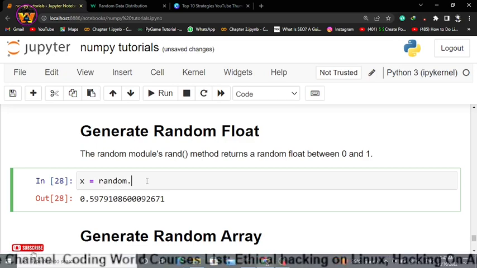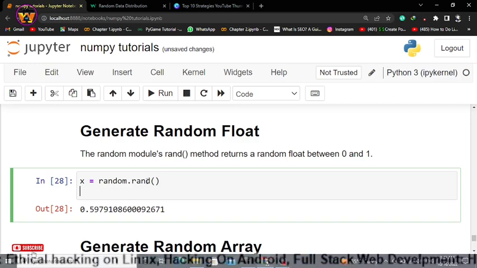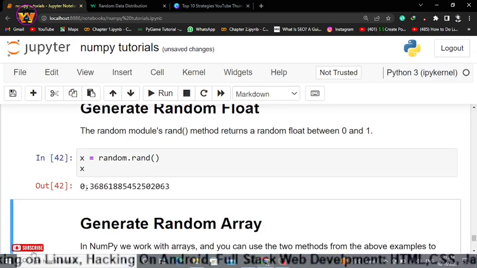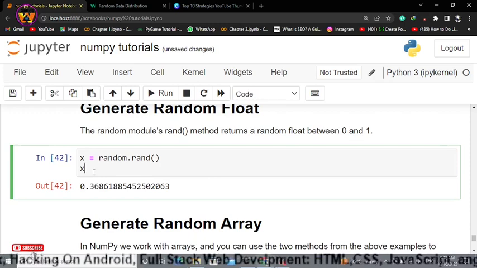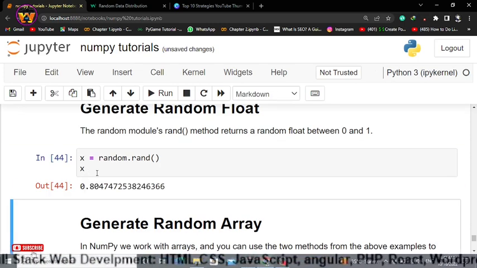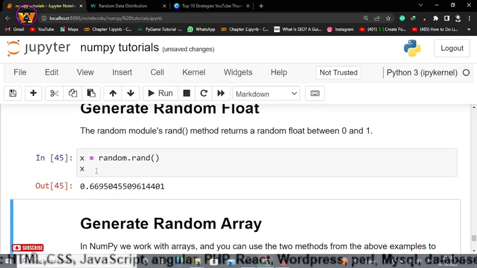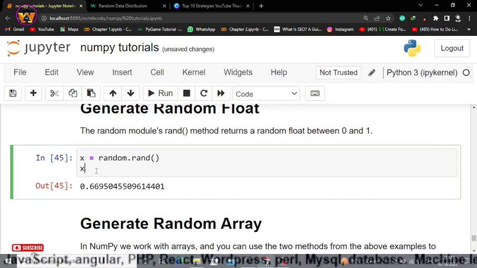From random use just rand, and it will give you a float value. Let me keep it empty and print X. Now we have 0.36, again 0.30, on the next execution 0.80, then 0.66. On each execution it will return a new random number, but of float type.